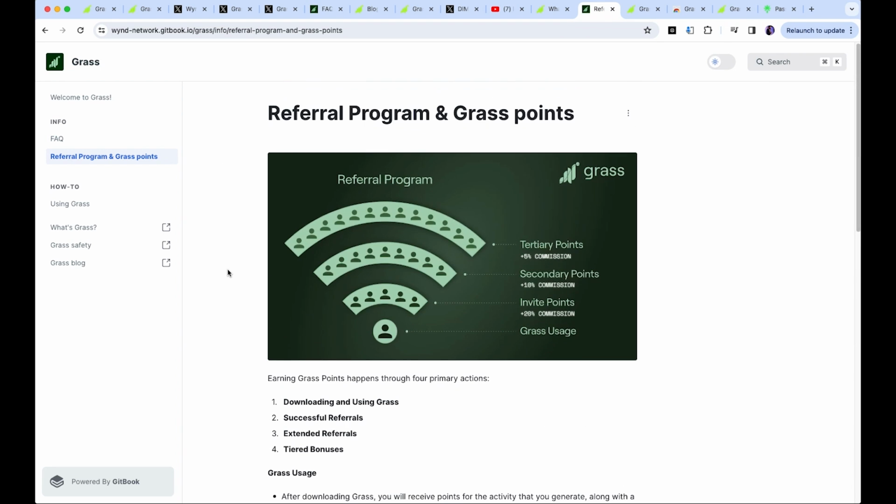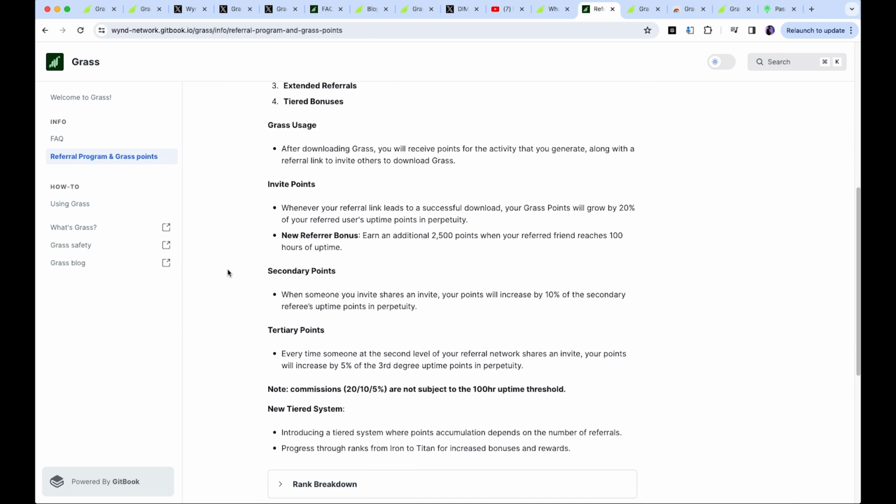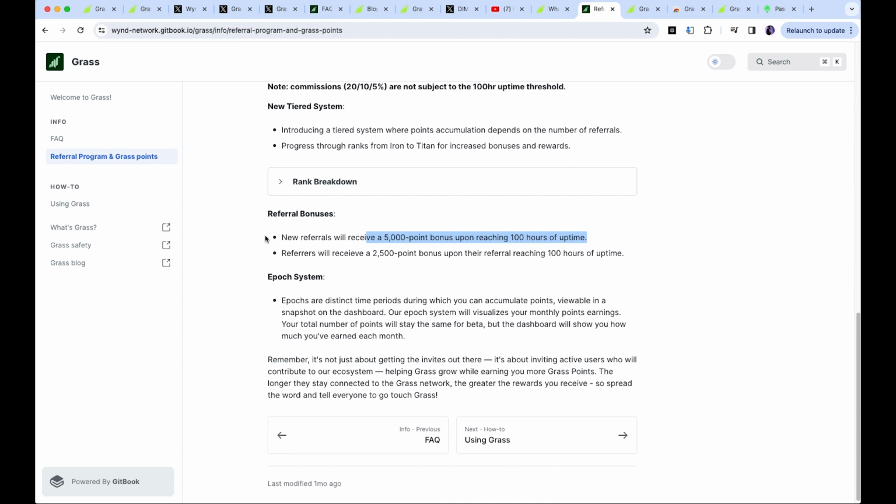How are you going to earn from using this project? Well, of course, you're going to earn Grass points for using your unused internet or allowing your unused bandwidth to be used. But the second way that you can earn is being part of their referral program. And they mention here that any new referral will receive a 5,000 point bonus when they reach 100 hours of uptime. And the referrer will receive 2,500 points.